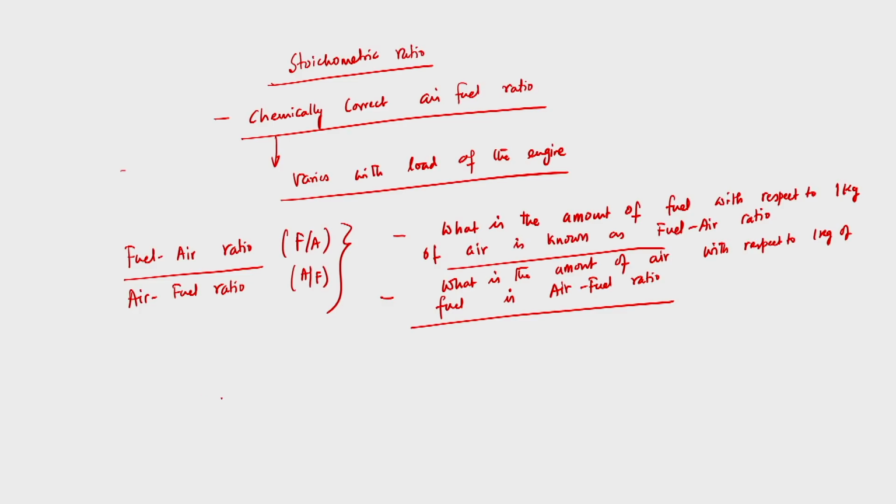will be supplied to the engine, and what the chemically correct air fuel ratio will be for a given fuel. So I need to know how to calculate the chemically correct air fuel ratio for a given fuel, and for that we will work out an example. Fuels are normally hydrocarbons. We will discuss one day that fuels are normally a family of hydrocarbons, depending upon whether they are used for an SI engine or CI engine. So if we need to calculate the chemically correct air fuel ratio or fuel air ratio for a given fuel, how do I calculate it? For that we will take up an example.